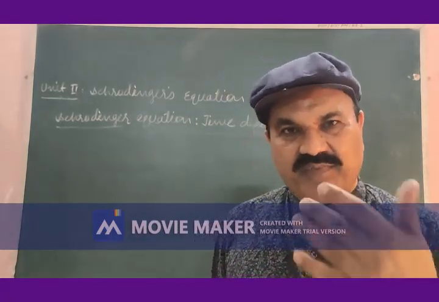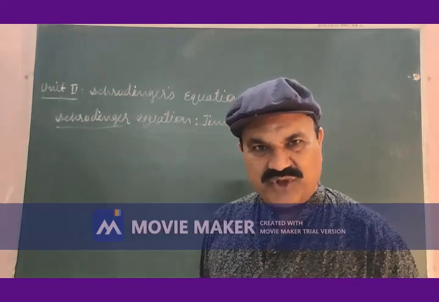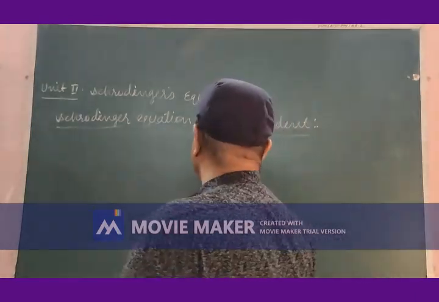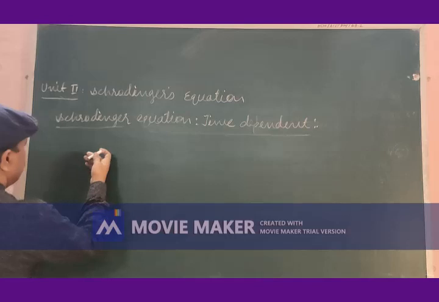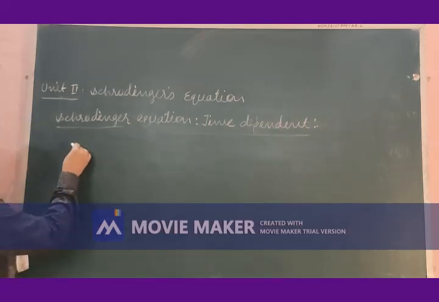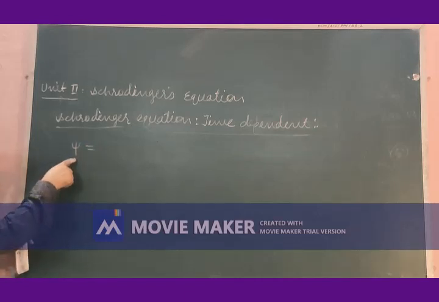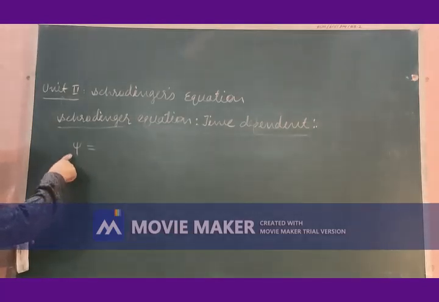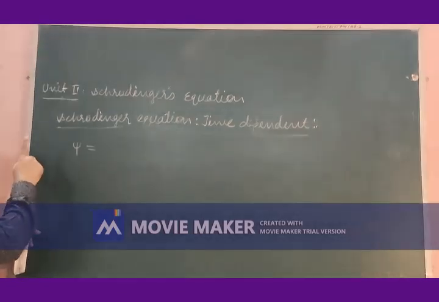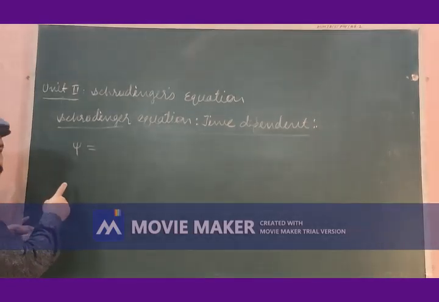The wave function associated with this harmonic motion is given by psi is equal to, this symbol is known as psi. It is wave function. Wave function associated with any body in motion.